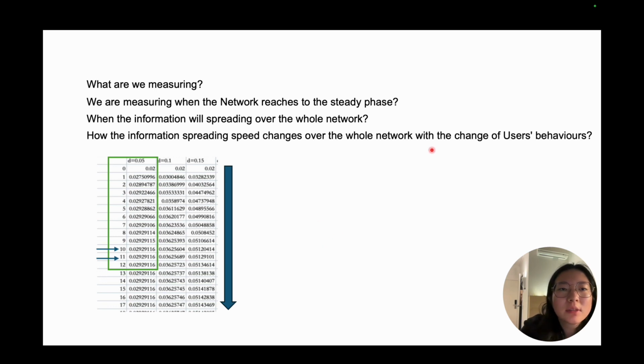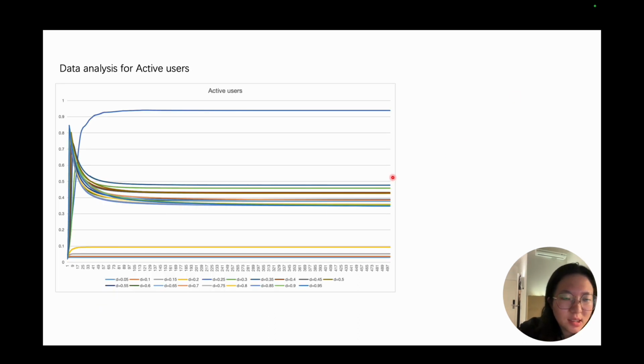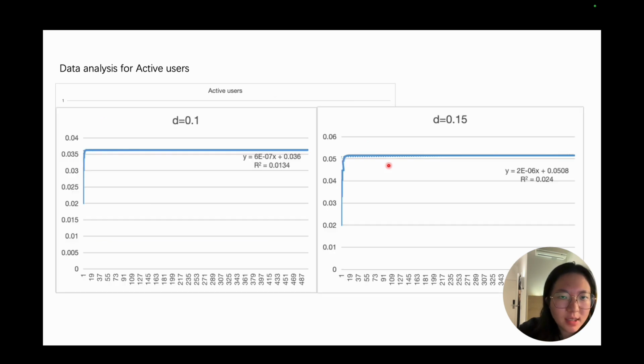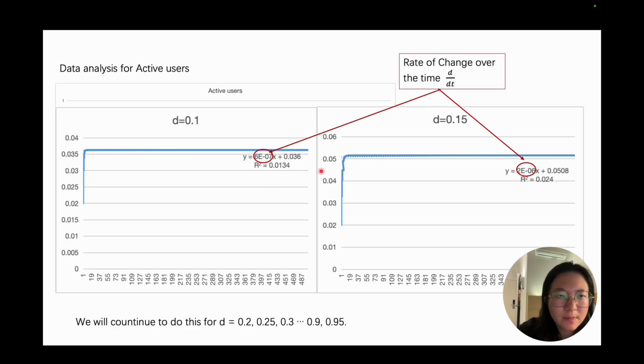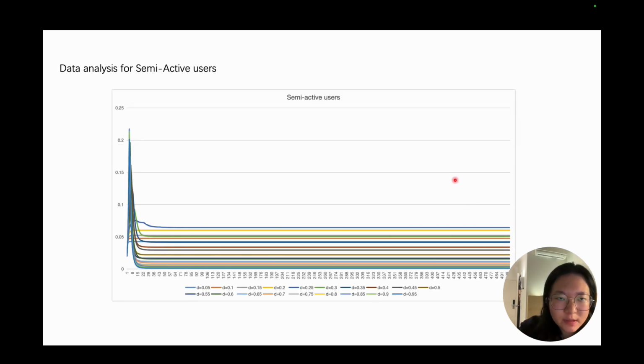Now we come to think about this as a rate of change over time. So we can represent the tendency by the rate of change, basically comparing the rate of change with respect to time. What we are going to do is plot the mean PageRank for the users until the time step reaches 500. This one is for active users, and we will pick the different damping factors and pick up their rate of change. We will list the different damping factors, pick up the rate of change, list it below, and do a linear regression.